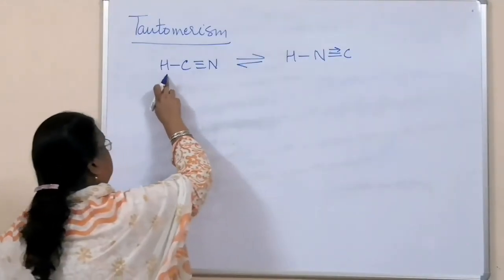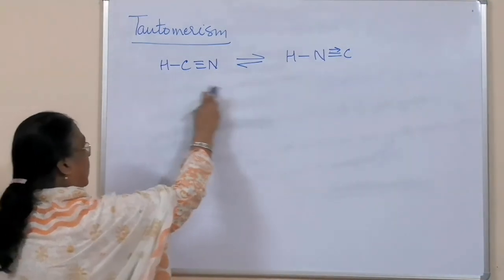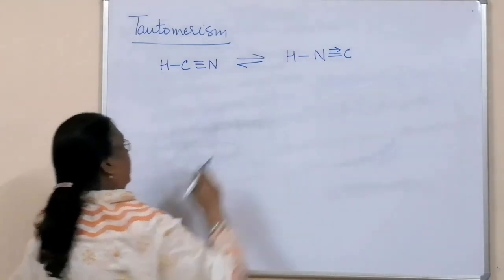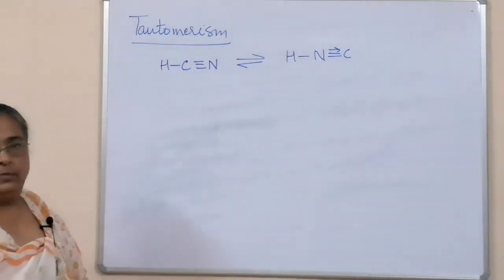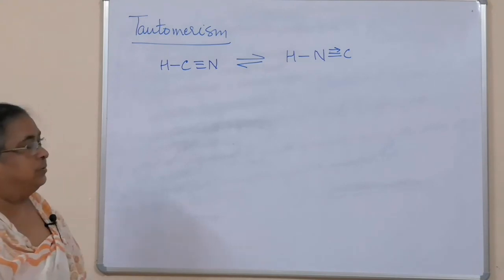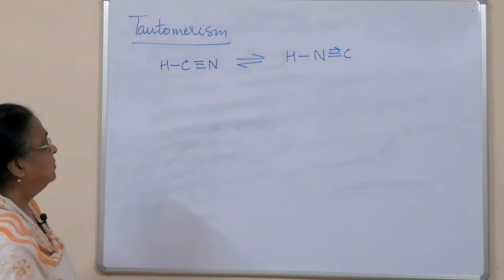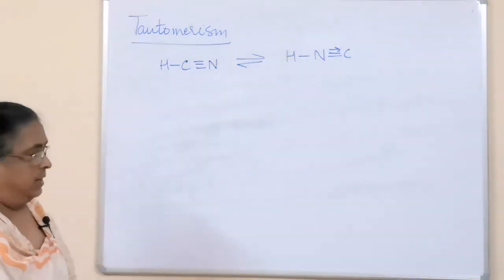You can see the position of hydrogen in both. Here hydrogen is linked to carbon, and here hydrogen is linked to nitrogen. The molecular formula is the same, and one form is convertible to the other. So these two forms are isomers and are called tautomers.